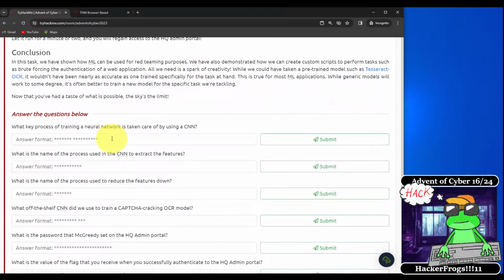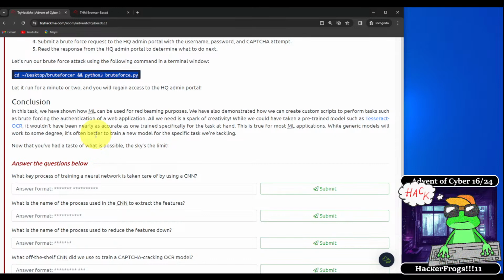All right, so what is the conclusion for today's task? In this task, we have shown how machine learning can be used for red teaming purposes. We have also demonstrated how we can run custom scripts to perform basic tasks, such as brute forcing the authentication of a web application. All we need is a spark of creativity.